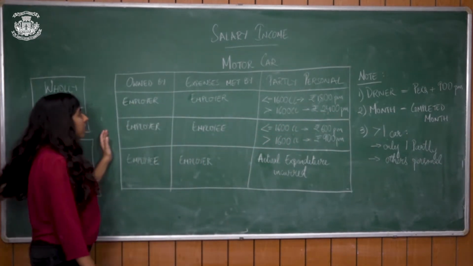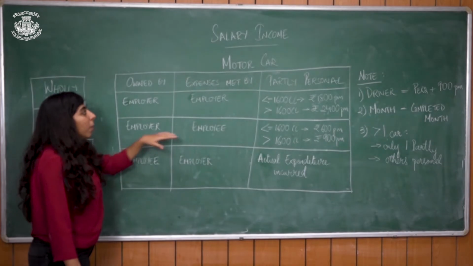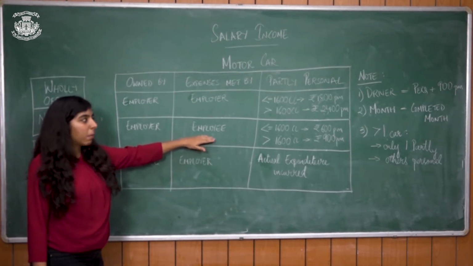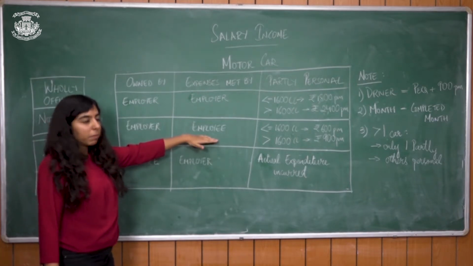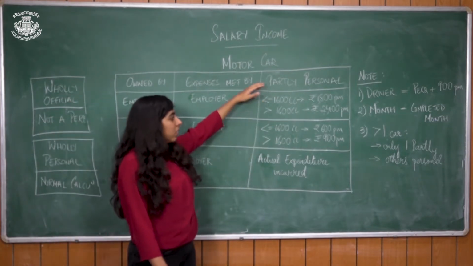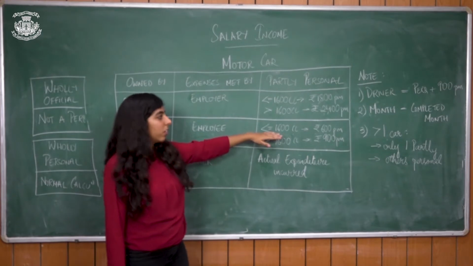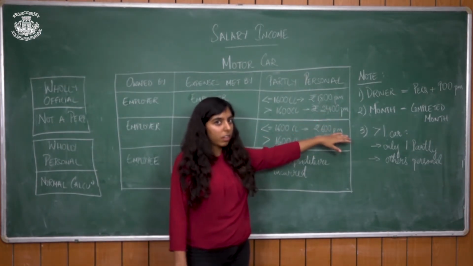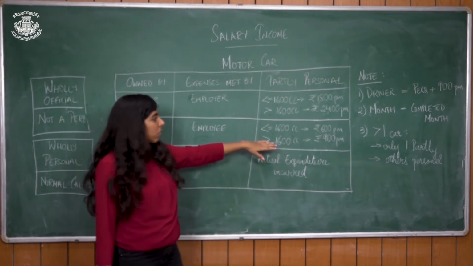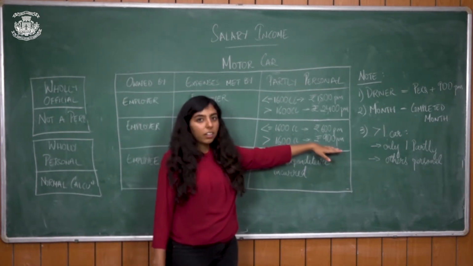In the second case, the car is owned by the employer, but the expenses are being met by the employee. That is, the petrol or any other expense of the car is being met by the employee. In such a case, if the car is less than 1,600 cc, the perquisite valuation will be 600 per month. If it's more than 1,600 cc, it will be 900 per month.